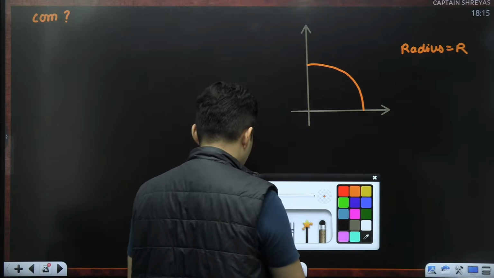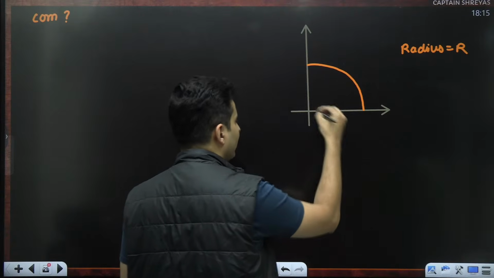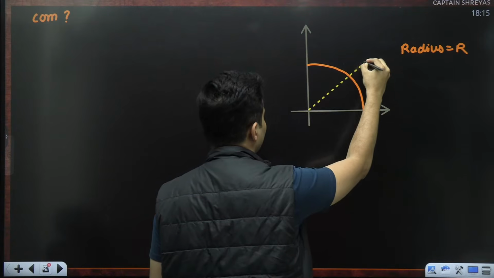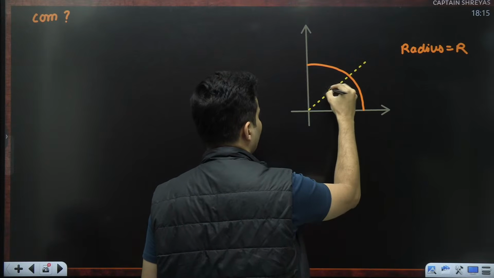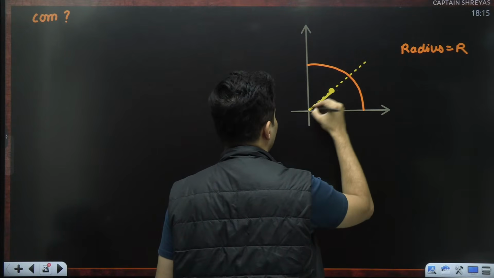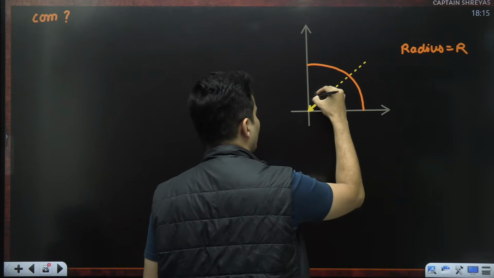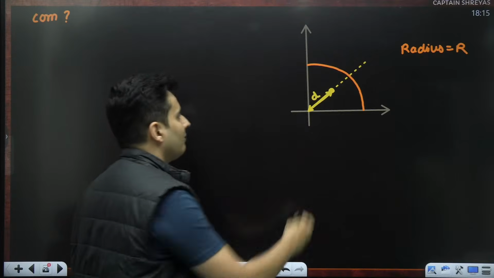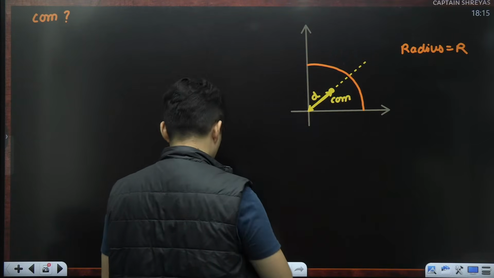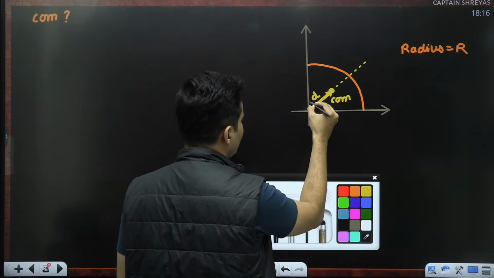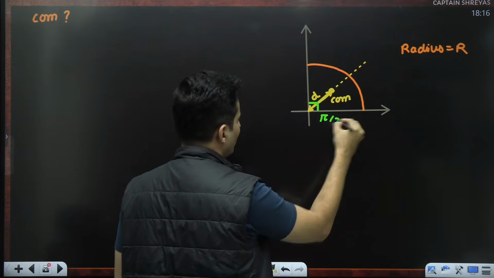But I know that the center of mass will lie on the angle bisector. Do not forget that. So the angle bisector will be like this, and the center of mass might lie somewhere over here. And this is the distance which I can find out. Now this distance where the center of mass will be located, by the way, let's not forget this angle is pi by 2.